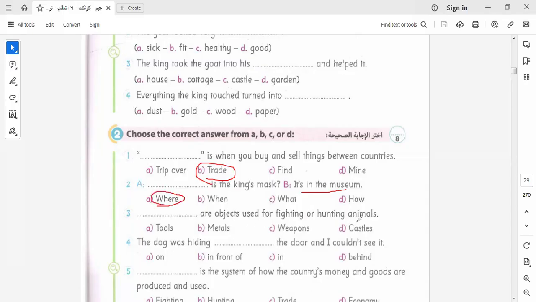Objects used for fighting and hunting animals? Weapons. Without thinking, the dog hit his face on the door. I couldn't see it. It will be behind. Okay. Let's go to another one.